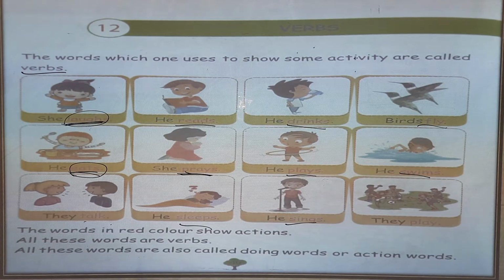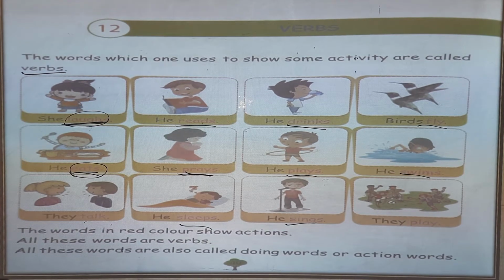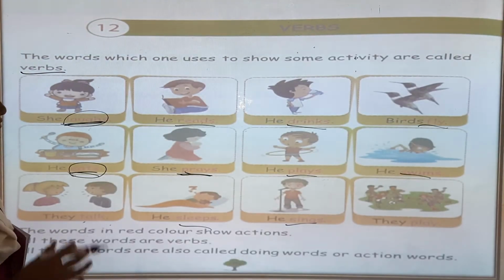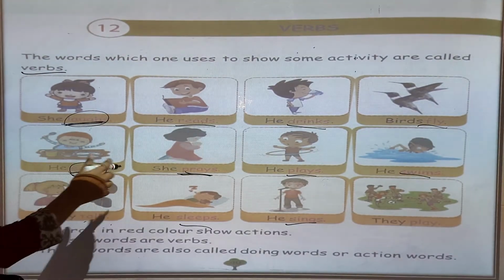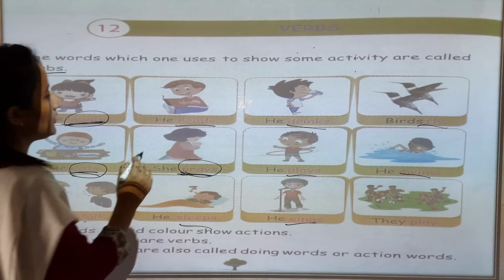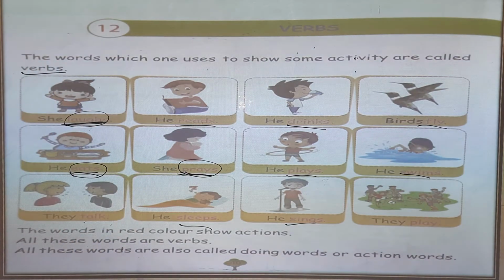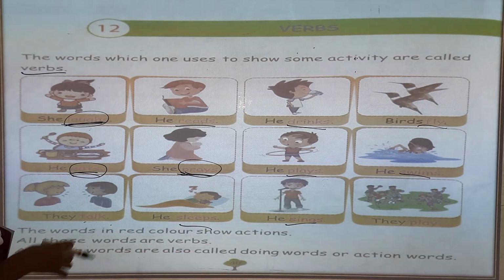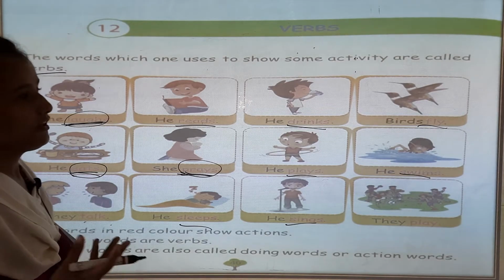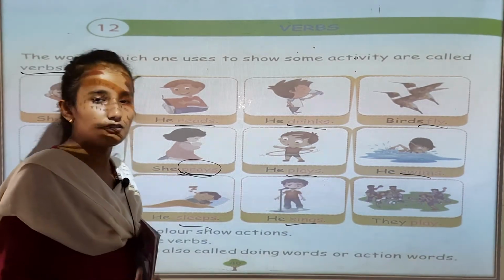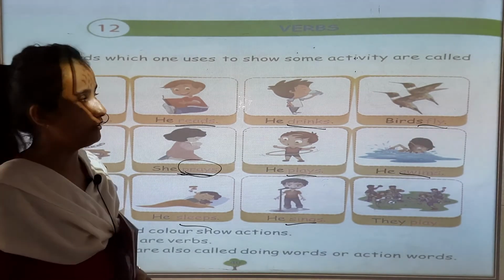All these words are also called doing words or action words. We can say activity words, doing words or action words. They show our actions, our works, our activities. So we can say the words we use for activities or doing are called verbs.